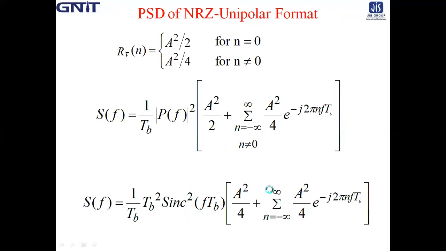That means the zero term we incorporated here, and excluded it from the summation. That is why it comes A square by 4.